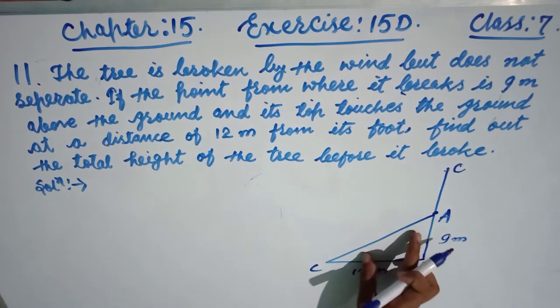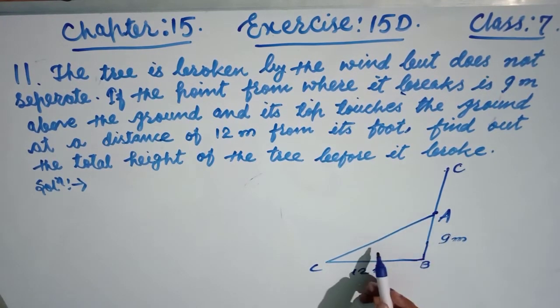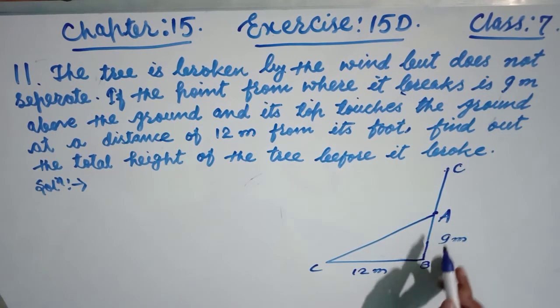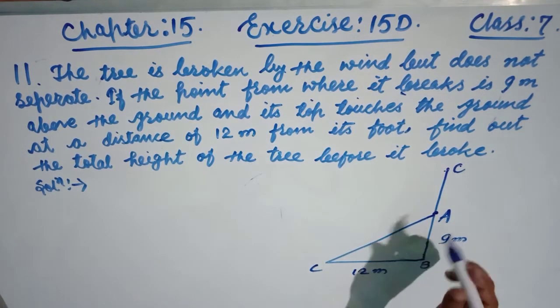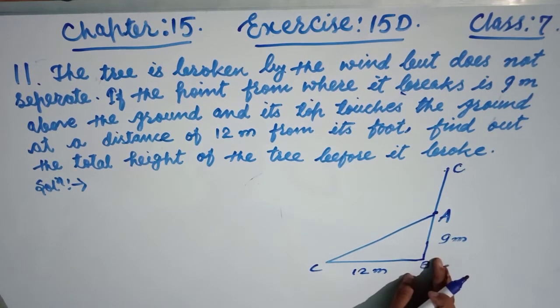इफ़ यू फाइंड आउट दिस हाइट, अगर फाइंड कर ले इस ट्राइंगल में AC, if we find AC, then we can add AC to AB, becomes the total height of this tree. And look at the friends, tree is sitting on the ground. Okay, and that makes 90 degree on the ground. Okay, that makes 90 degree from the ground. ट्री जो है वो सीधा ज़मीन पे तो खड़ी होती है. ओके, और ज़मीन से 90 का एंगल बनाती है. ओके, दिस इज 90 डिग्री.